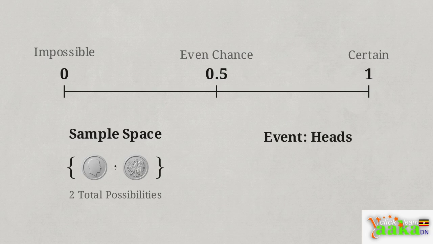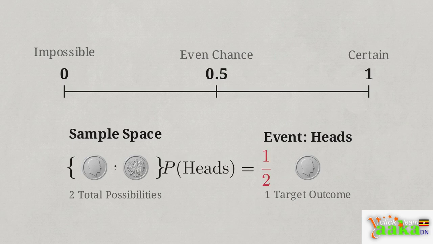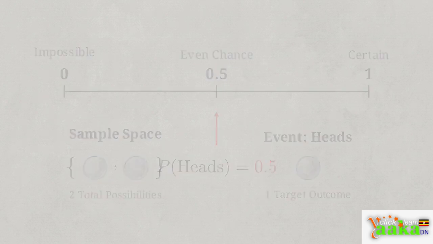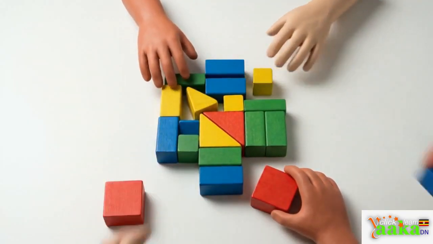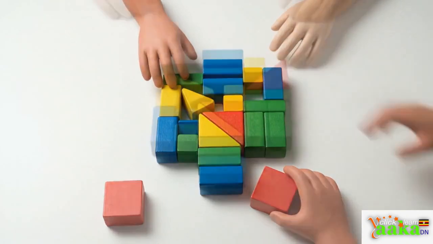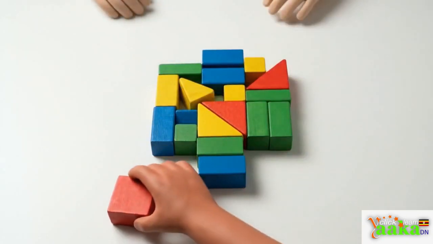An event is the specific outcome we are testing for. If we want heads, we are isolating one specific event out of 2 total possibilities. 1 divided by 2 anchors us exactly at the 0.5 mark. Defining your sample space and isolating your event is the strict prerequisite to mapping any scenario onto this 0 to 1 timeline. Here is the mathematical formula that drives the scale.